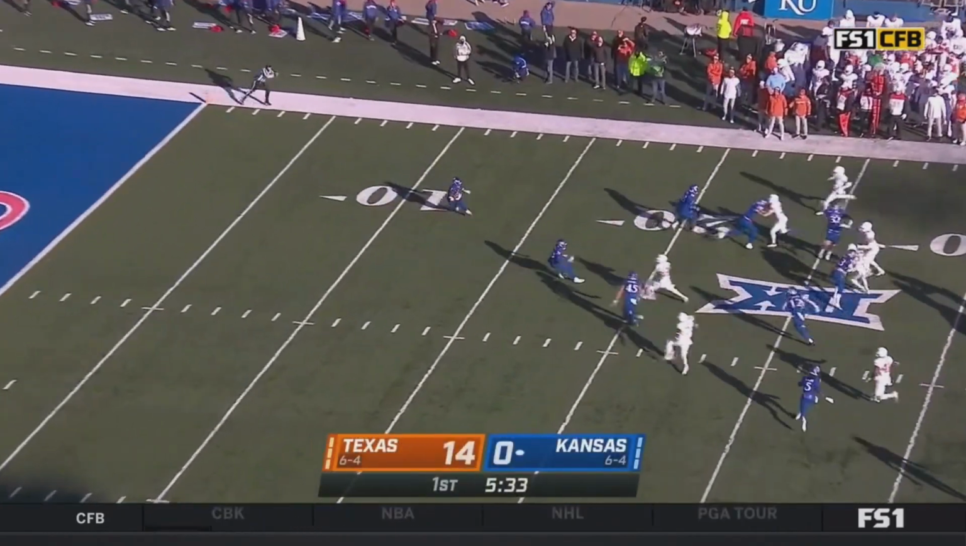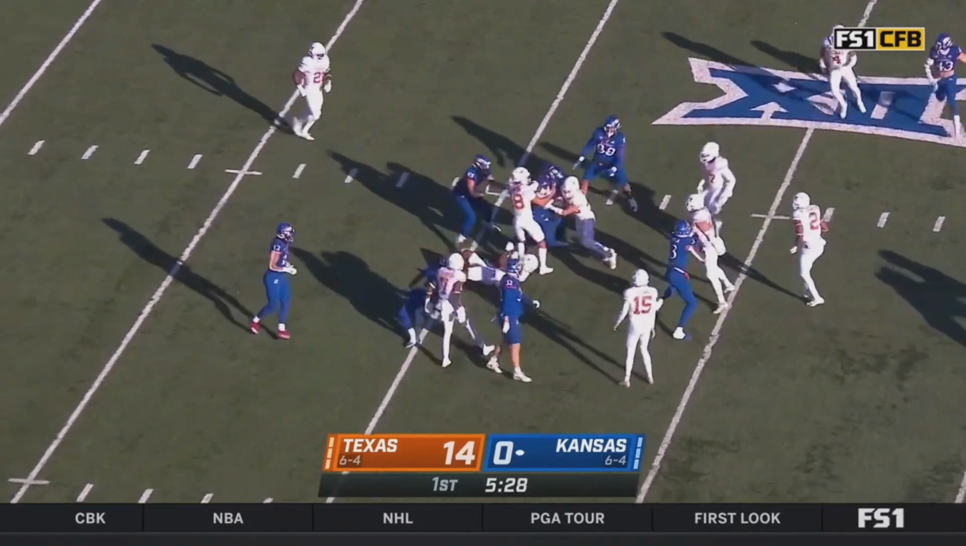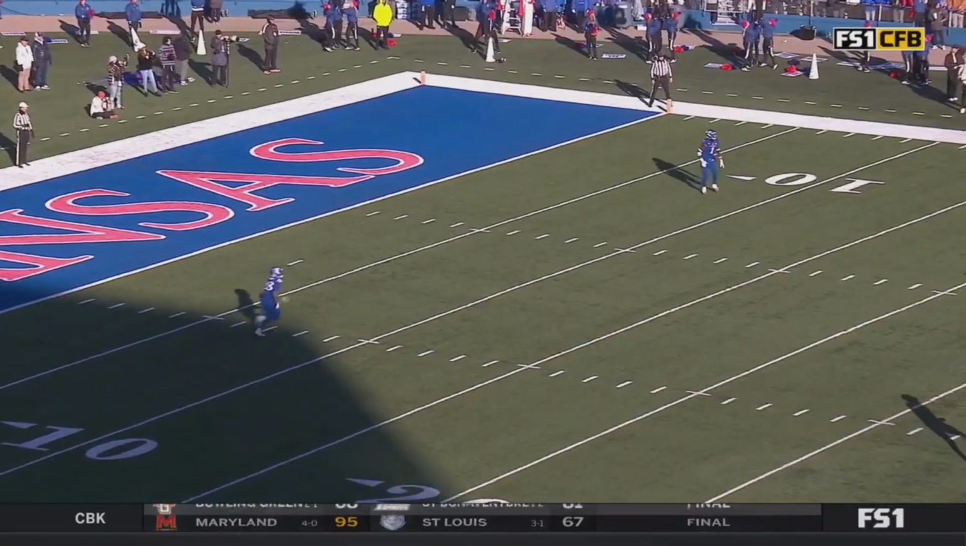Touchdown Horns. Logan will look to return this one. And this could be a Schultz, but he's not going to get much further past the 20. They'll mark him down at the 21. Texas goes in there to grab it.